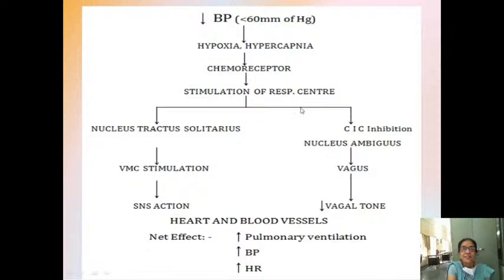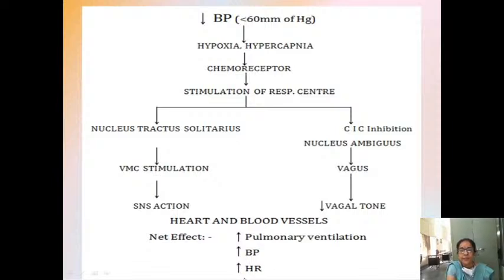And whenever the nucleus tractus solitarius is stimulated, vagal tone is decreased. When vagal tone is decreased, your heart rate should increase via the vagus. Nucleus ambiguus via the vagus, vagal tone will decrease. So parasympathetic inhibition and decrease in the vagal tone will increase your heart rate.